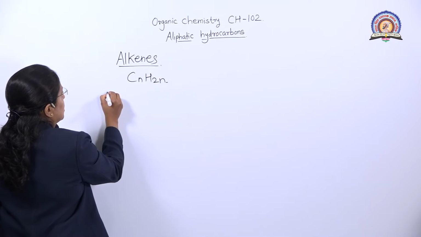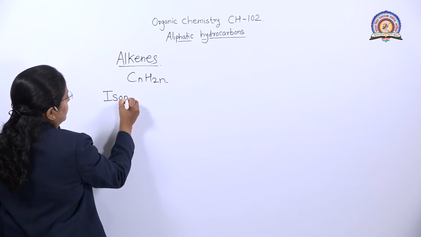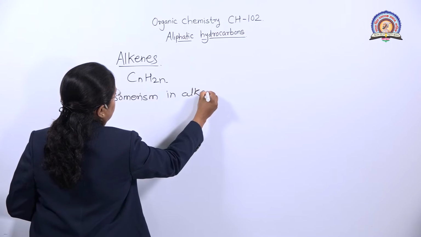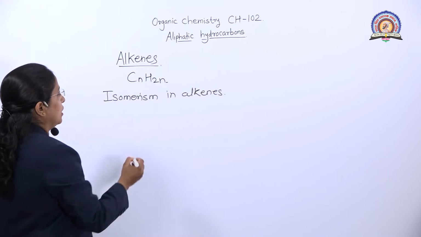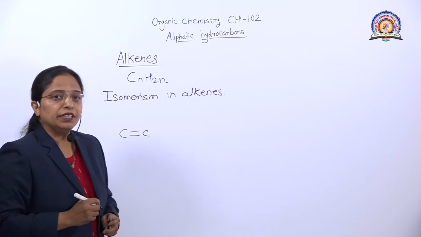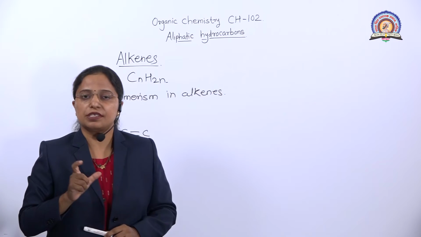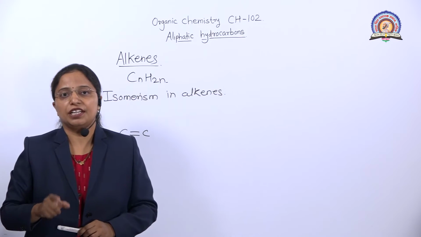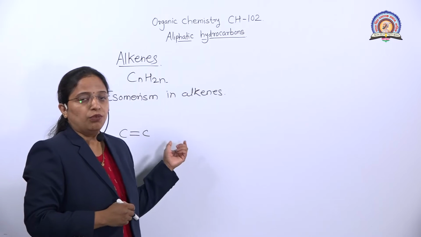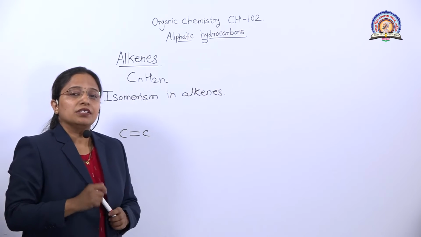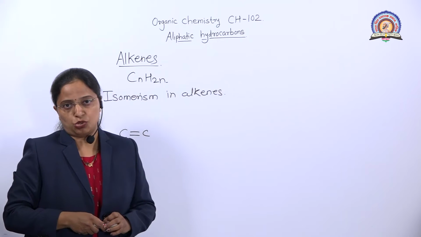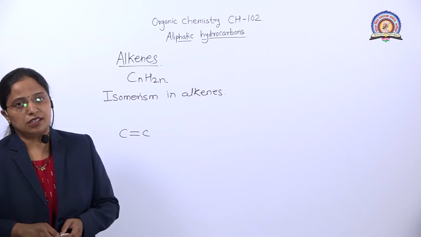Then the next point is isomerism in alkenes. We know that alkenes have a carbon-carbon double bond. Isomerism: compounds which have the same molecular formula but a different structural arrangement are called isomers, and that phenomenon is called isomerism.